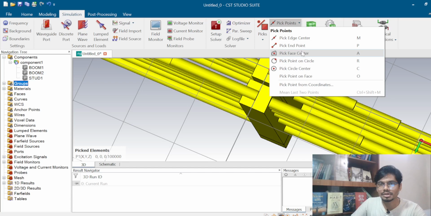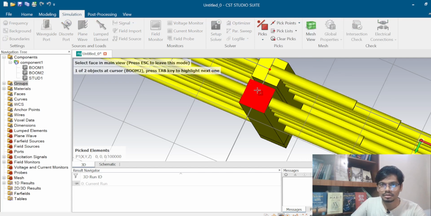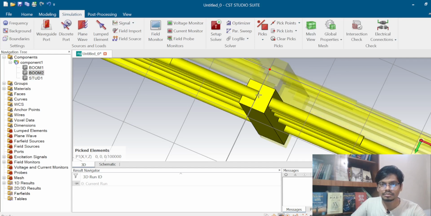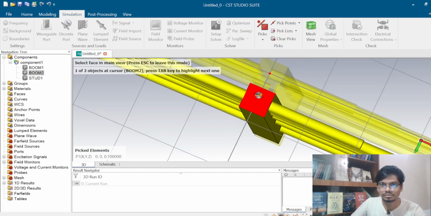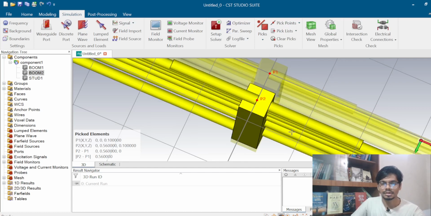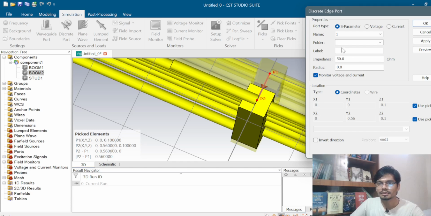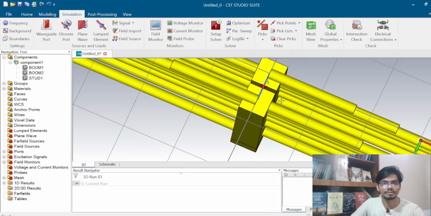Again I have to go to the peak point, peak phase center. Now I have to go to the discrete port and give the values, also apply, then OK.